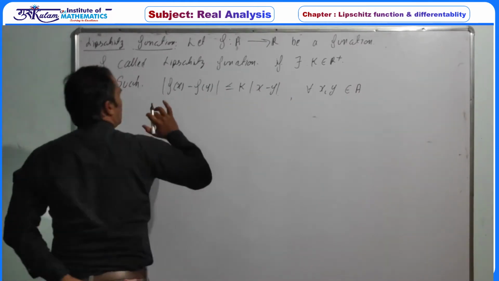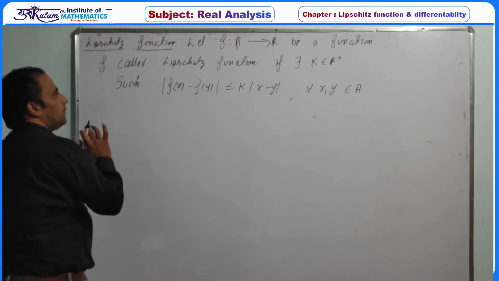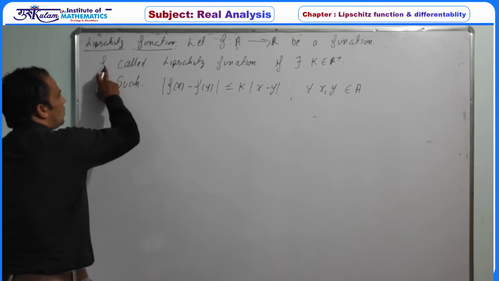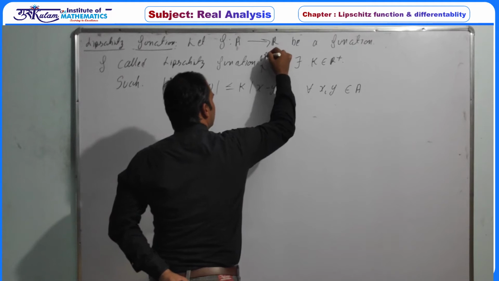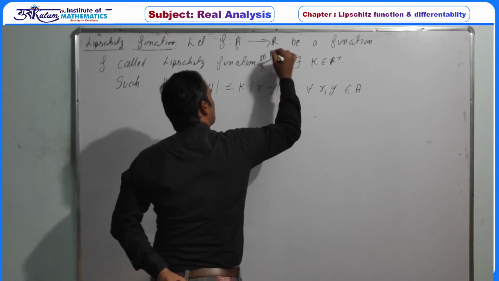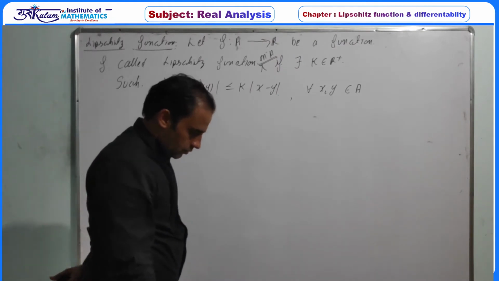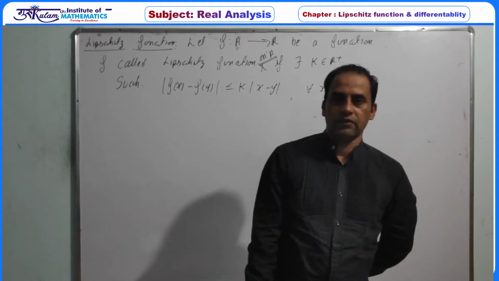So again, a function defined from A to R is called a Lipschitz function on A. This is important. We have already discussed the definition of continuity and then uniform continuity.